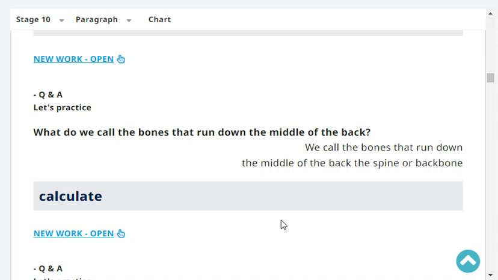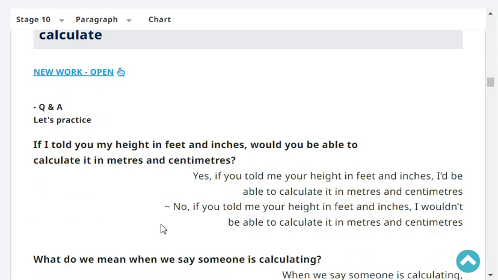We call the bones that run down the middle of the back the spine or backbone. Very good. If I told you my height in feet and inches, would you be able to calculate it in meters and centimeters?